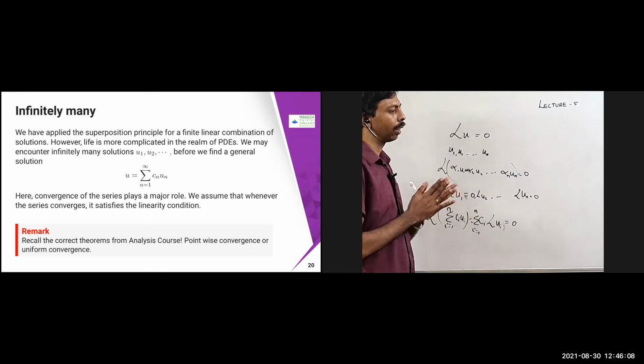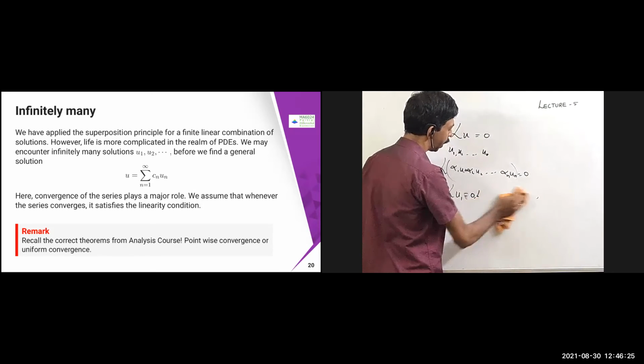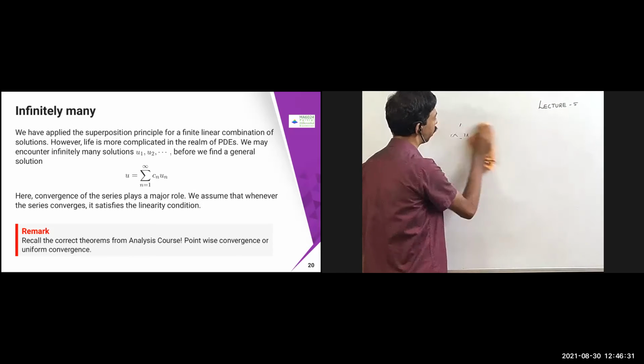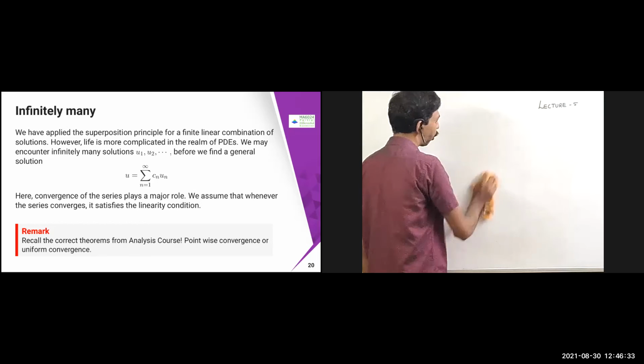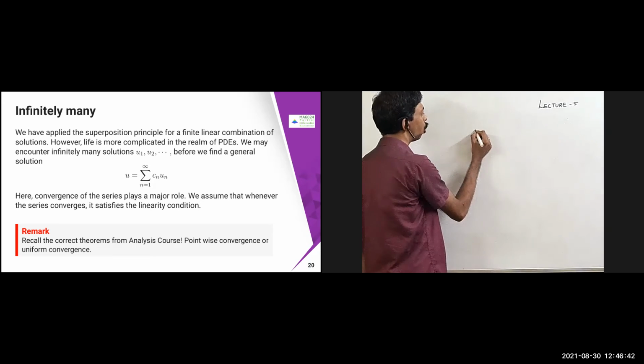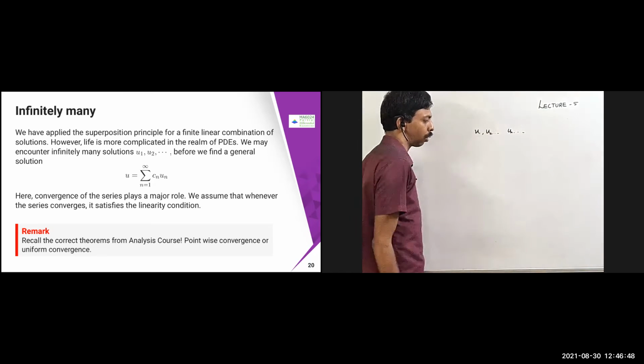Now the question is, can we use it for the infinite limit? Life is more complicated in this sense, because you will encounter this problem once we solve problems using the separable PDE or Fourier's method. In that case, you are not going to end up with finitely many solutions, you are going to get infinitely many solutions. You will get u1, u2, ..., un, and so on, infinitely many solutions.